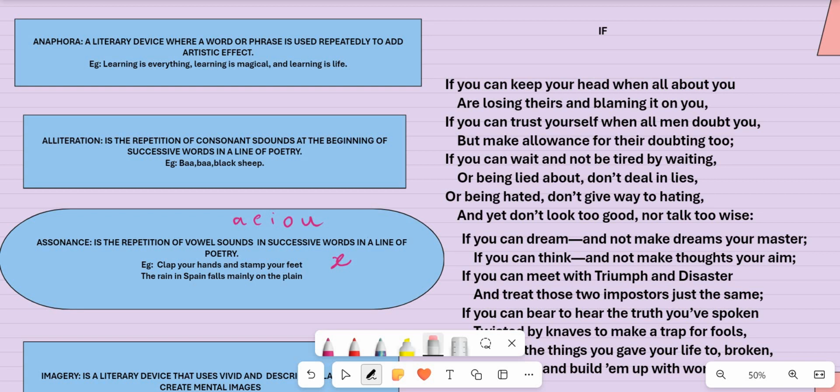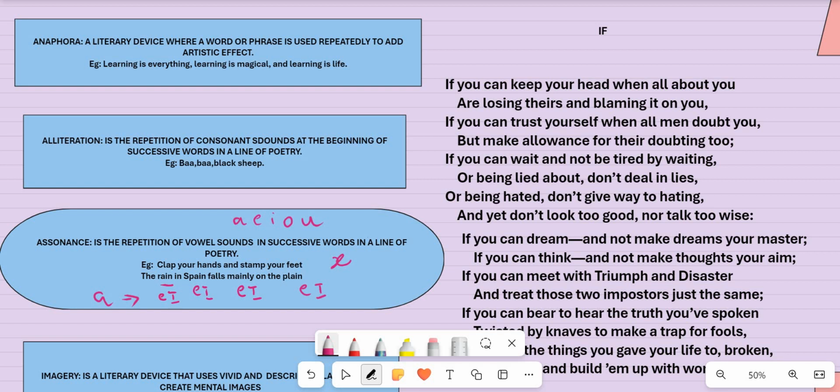Now take the next line. The rain in Spain falls mainly on the plain. Here you should remember rain has the A sound. This is how you write the diphthong in English. Rain and Spain have A sound. Mainly has got A sound. Plain has got A sound. So the letter A represents A sound, which is a diphthong in English.